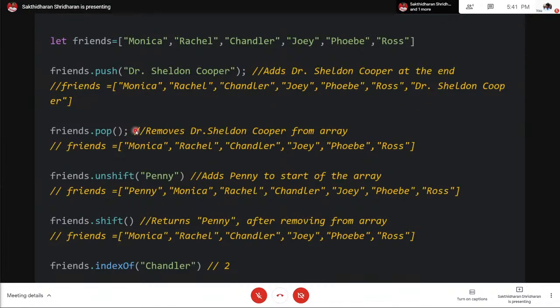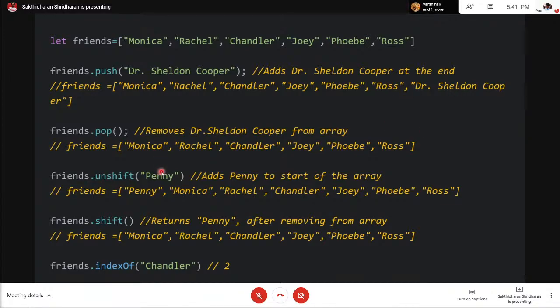Sheldon Cooper. And if you now assume that you don't want Sheldon Cooper in the list and you want to remove him, you have to use friends.pop. Again, what this will do is remove Dr. Sheldon Cooper from the array, from the end of the elements.